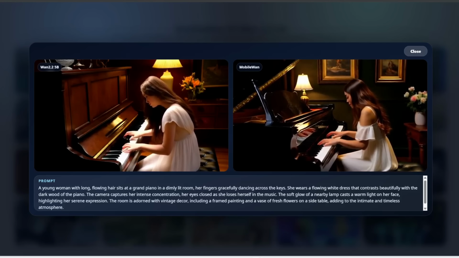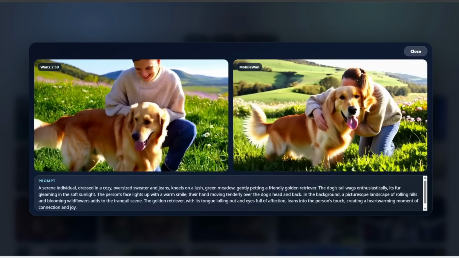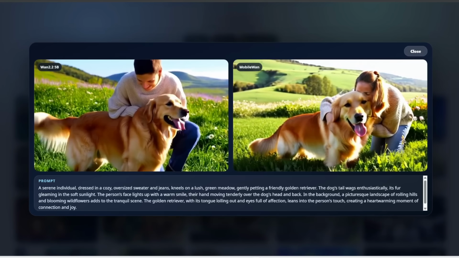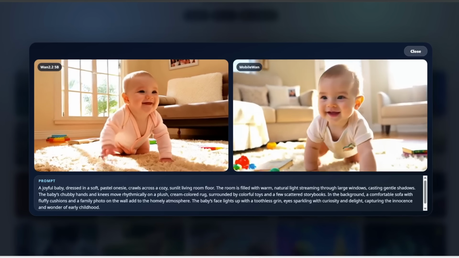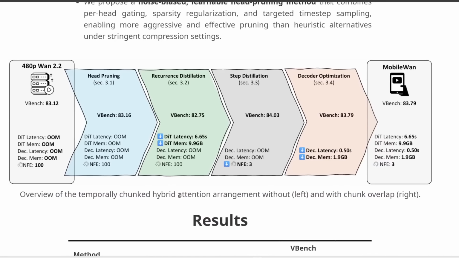480p resolution and 16 frames per second, which is already not bad considering that phones are not meant to run video generators, right? You often need quite a powerful NVIDIA CUDA GPU in order to generate videos. But here it's able to generate a 5-second video just on a phone in around 20 seconds. Now, as you would expect, this requires some really heavy optimization and compression in order to make this work on a phone. So here's what they did.